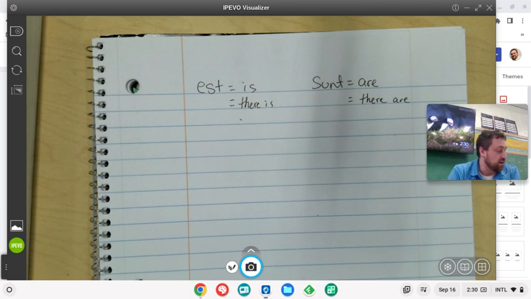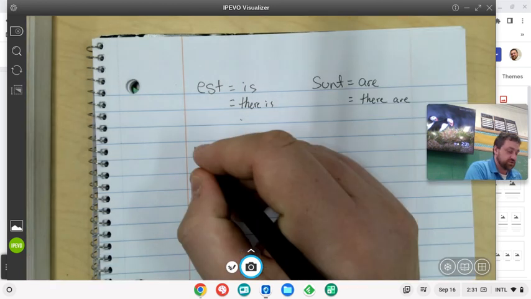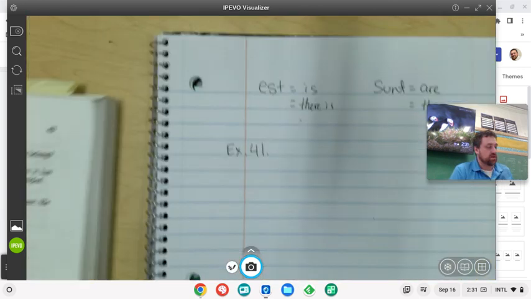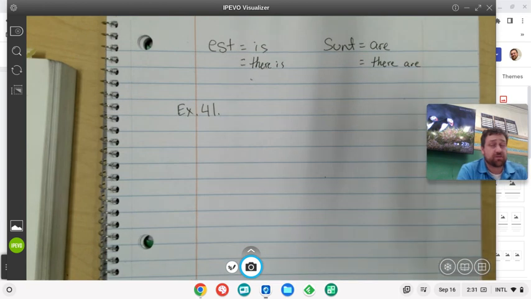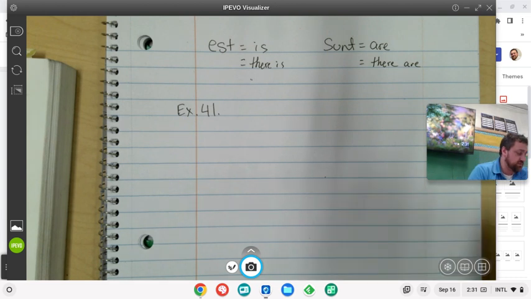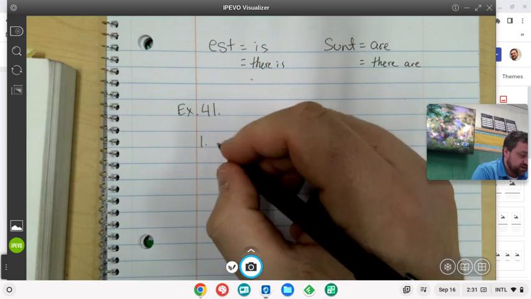And so what we're going to do is look at a couple of exercises from our Henley book, exercises 41 and 42, which use some expletives. Some of the sentences in these exercises may not use expletives, because it's important to not just learn when to use something, but when to not use something. And so let's take a look. We're going to start with exercise 41, which is Latin to English.